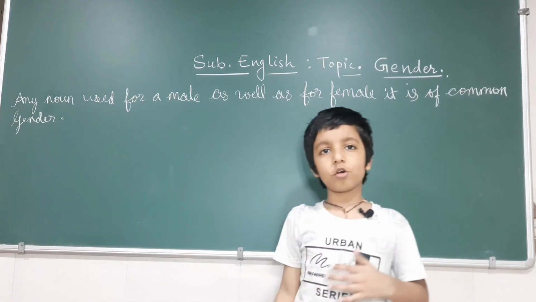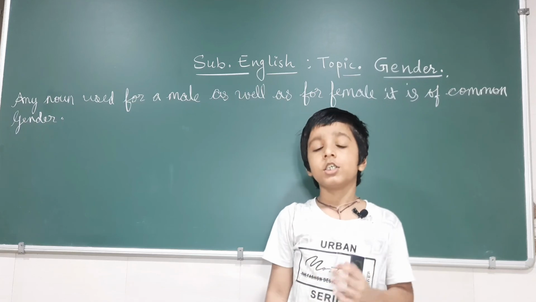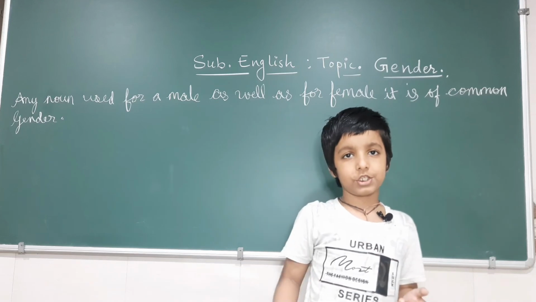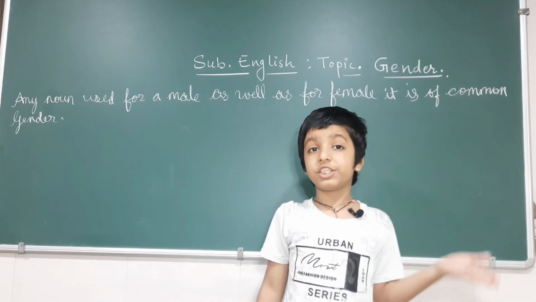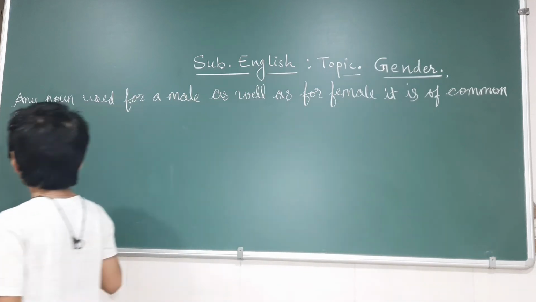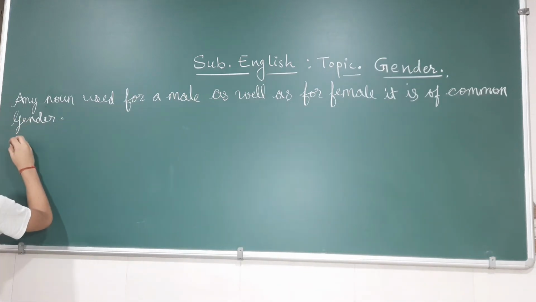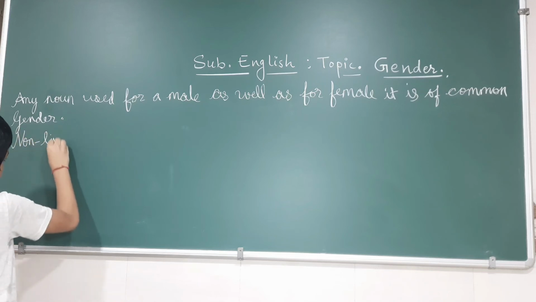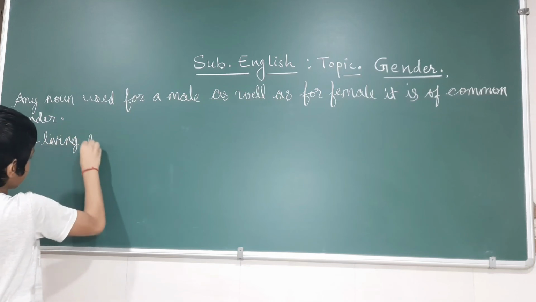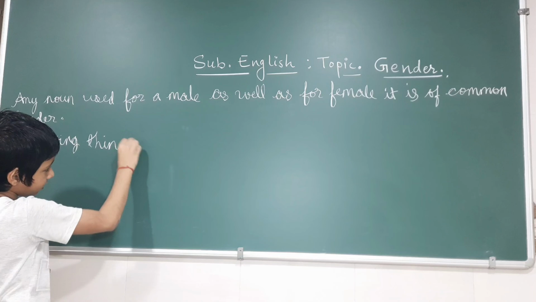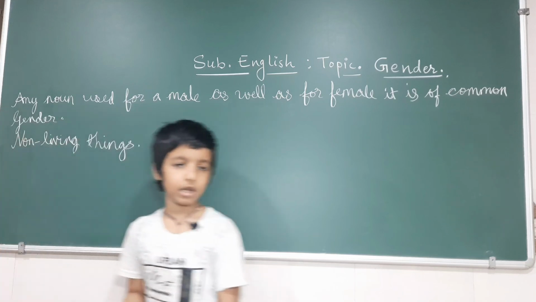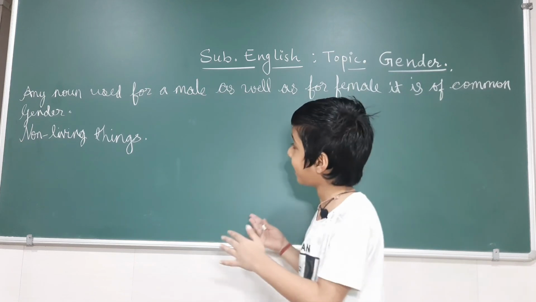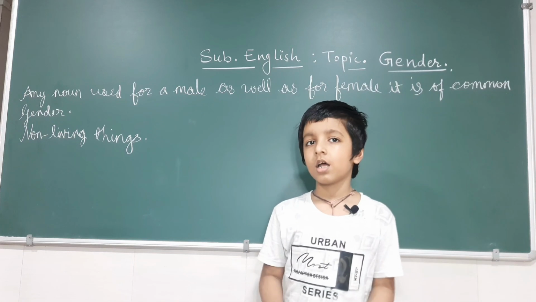Now, our fourth gender is neuter gender. Neuter gender means non-living things like tables, television, stool, chair. So, what now? Neuter gender. Non-living things. Example I gave you.